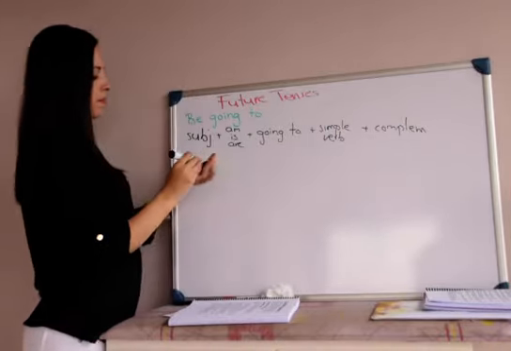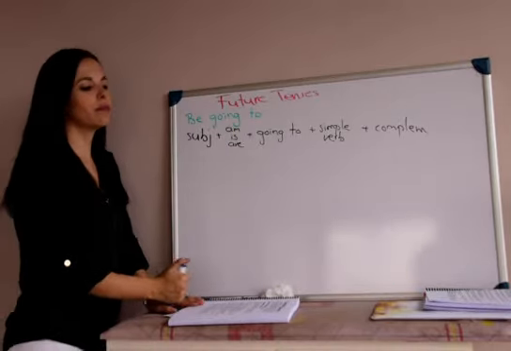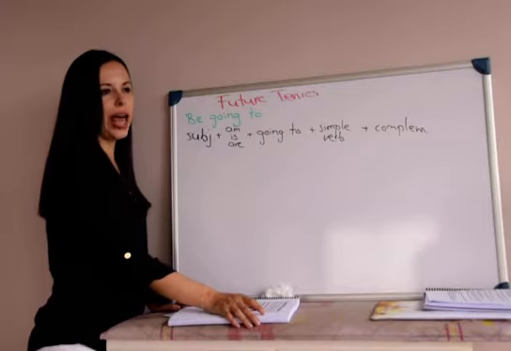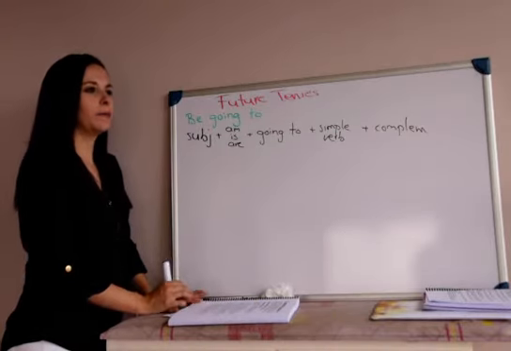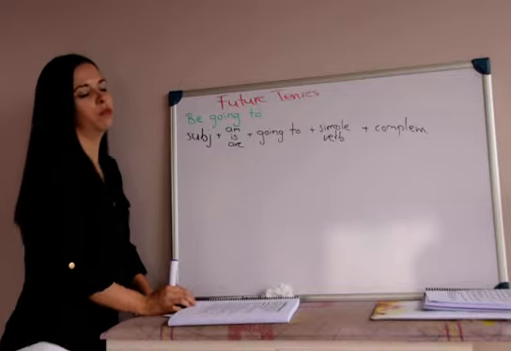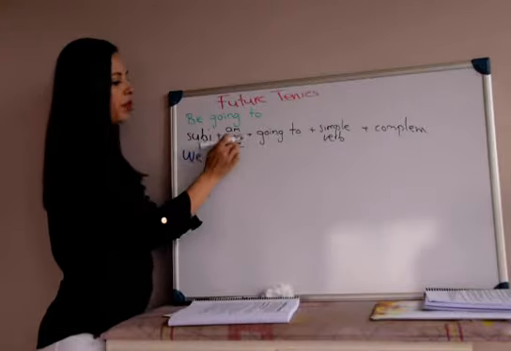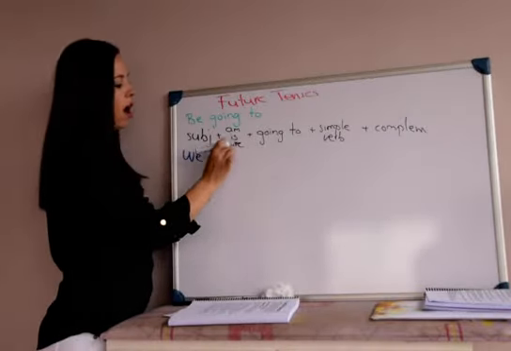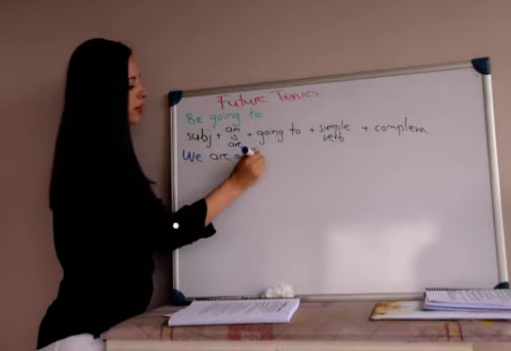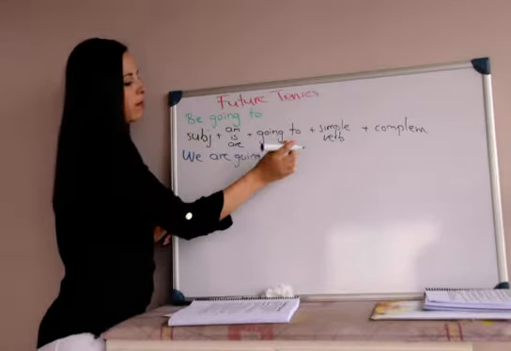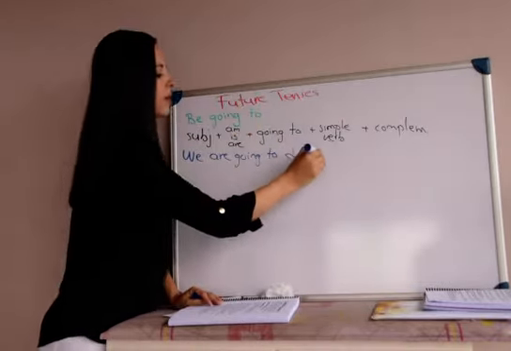and complement. Okay? So, I don't know. Let's imagine that, I don't remember when is the test, but let's imagine that the test is on June. Okay? So, I say subject, we. Verb to be that corresponds to we, are. We are, we write the going to as it is there. Simple verb, we're going to do, and what's the complement?